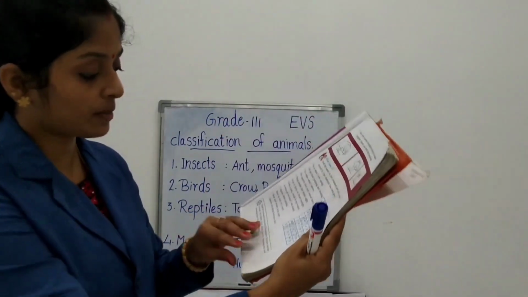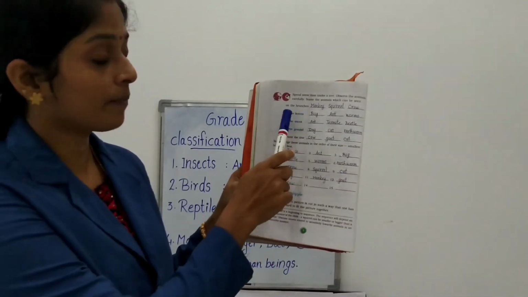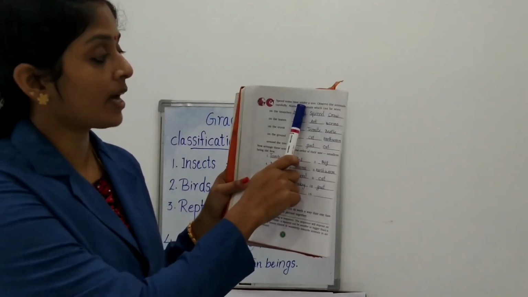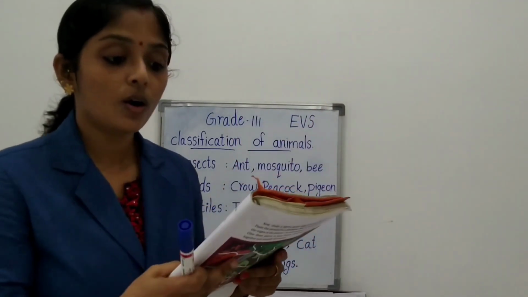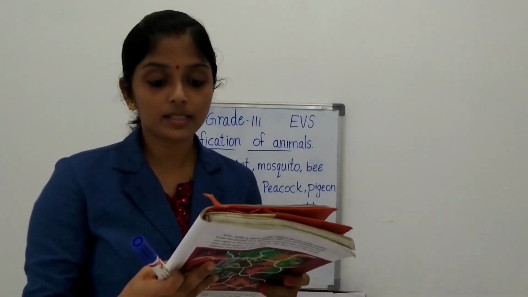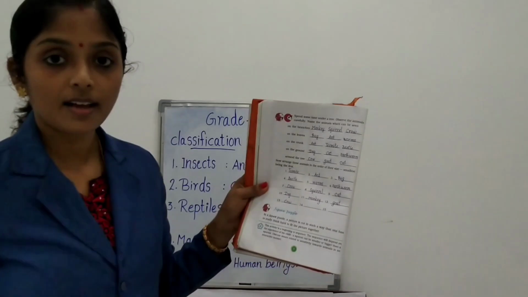Okay. Take the next page. Yes. What can we see? Next activity for you. Spend some time under a tree. Observe the animals carefully. Name the animals which can be seen on the branches.